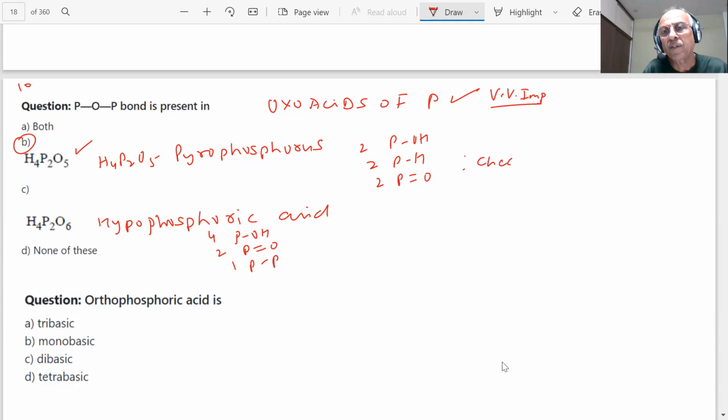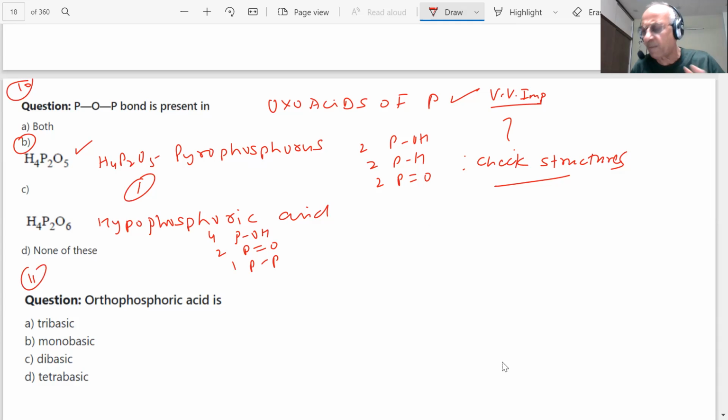Check the structures, students, because it is not given in the book. Please check the structures, because unless we know the correct structure, we should not be able to answer the question. They may not be available in your book somewhere. You can check the structures of them. Then we proceed to the next question, students. Look, all types of questions are coming. Some are easy, some are difficult, some questions are beyond the book.